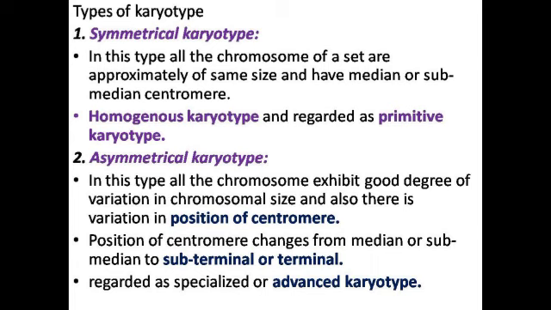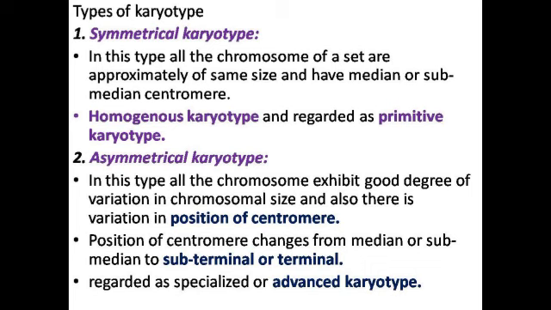The second one is asymmetrical karyotype. In this type, the chromosomes exhibit a good degree of variation in chromosomal size, and also there is a variation in the position of the centromere. The position of the centromere changes from median or submedian to subterminal or terminal. So this is regarded as asymmetrical karyotype.